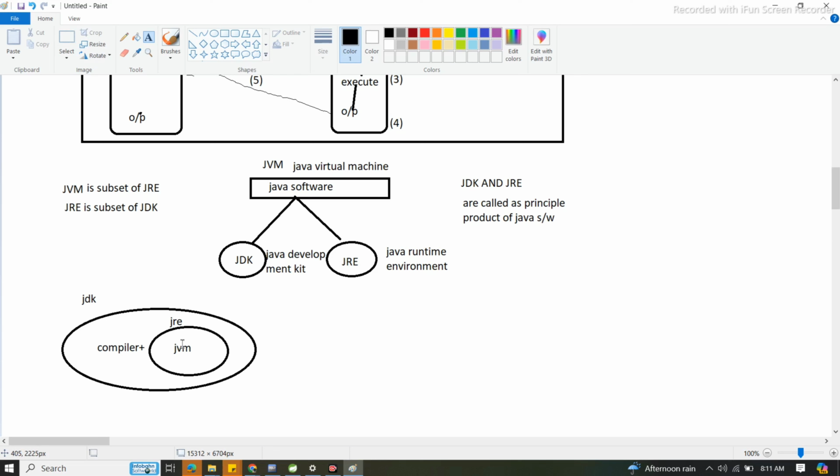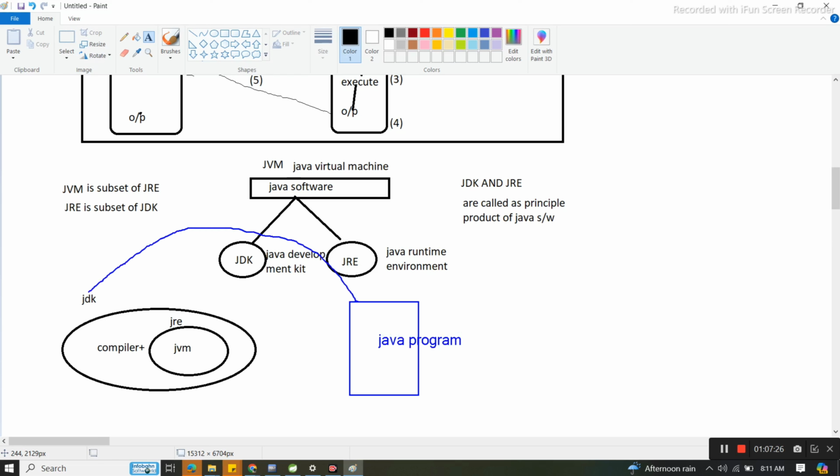Got it? Clear? So whenever any program will come into picture, or we develop one program, internally during execution it will search, is JDK installed in this machine or not? Suppose this is one Java program. Whenever we execute this Java program, first it will search if JDK is installed in the system or not.